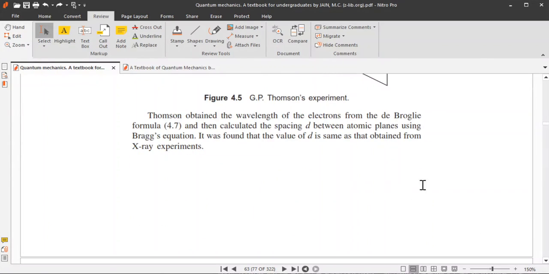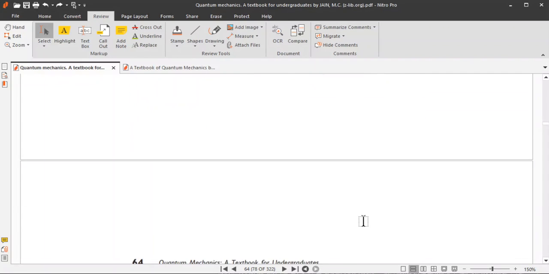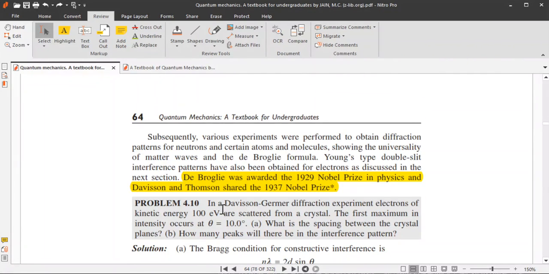Thomson obtained the wavelength of the electrons from the de Broglie formula and then calculated the spacing d between atomic planes using the Bragg equation. It was found that the value of d is the same as that obtained from X-ray experiments. Subsequently, various experiments were performed to obtain diffraction patterns for neutrons and some atoms and molecules, showing the universality of matter waves and the de Broglie formula.